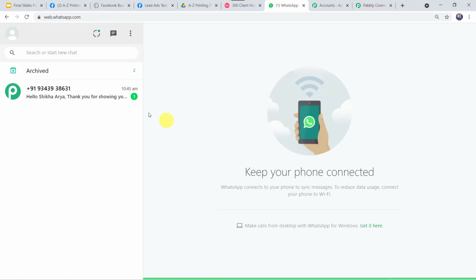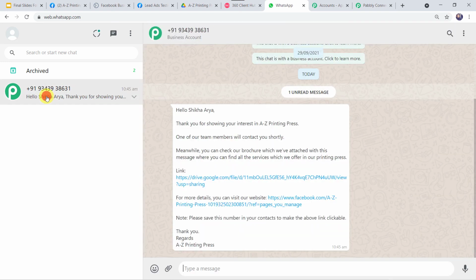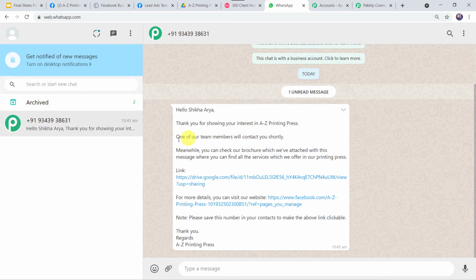And here we can find a new message. Hello Shikha Arya. Thank you for showing your interest in A to Z Printing Press. One of our team members will contact you shortly. Meanwhile, you can check our brochure which we have attached with this message, where you can find all the services which we offer in our printing press. So here we can see the correct template is displayed over here.